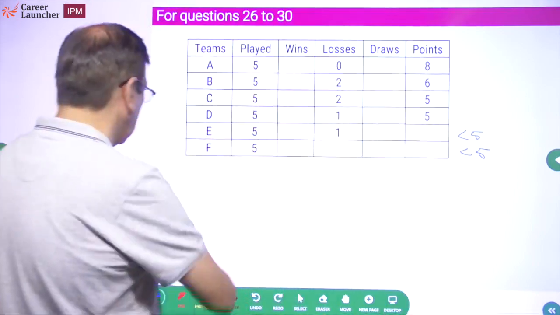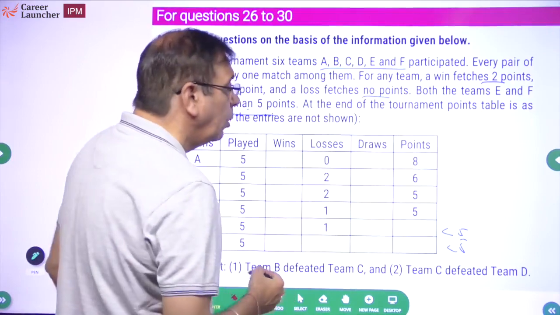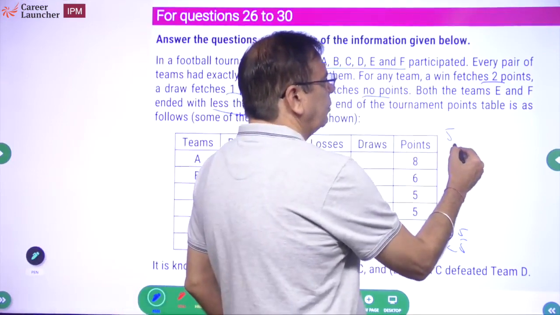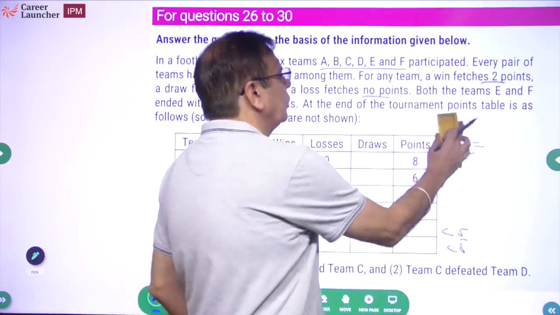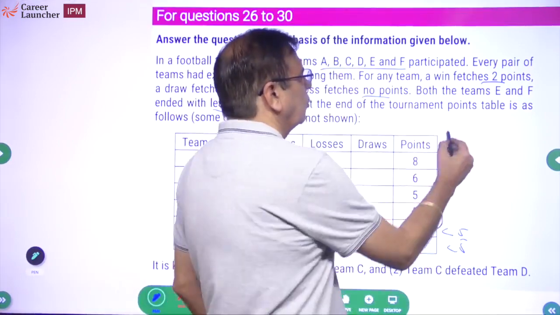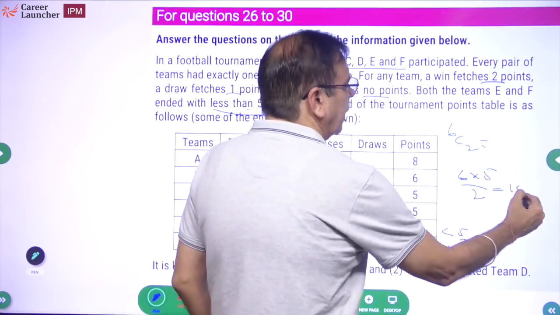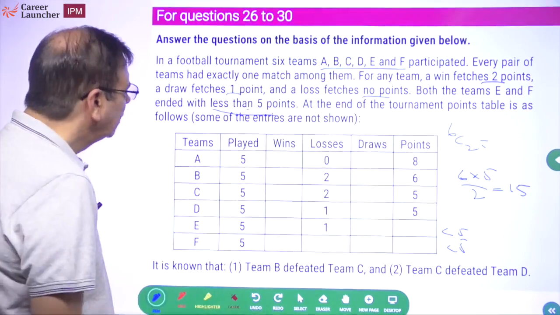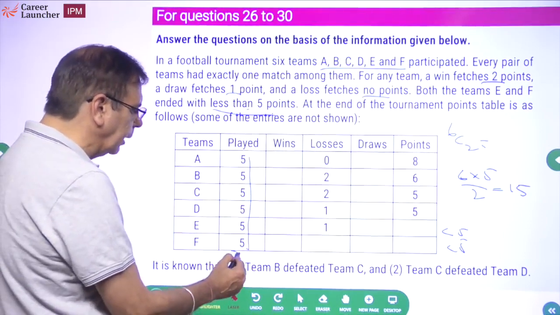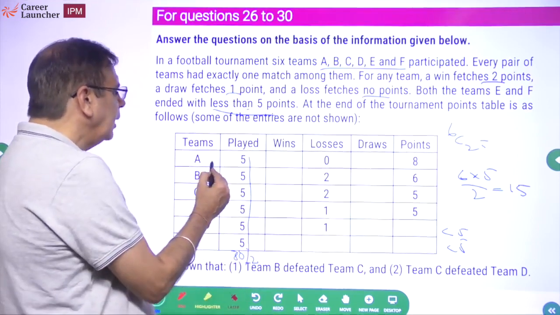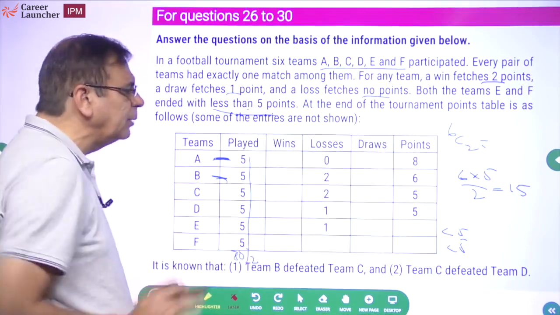Okay. Now, how many teams are there? 6 teams. Each team will play 5 matches. How many matches will be there? 6 teams are there, so 6C2 matches होंगे ना. So there will be 6C2, which is 6 into 5 upon 2. 15 matches. Okay, 15 matches. ये वो इससे ही पता चल जाएगा. 5 into 5, 20, 5 into 6, 30, 30 by 2. Why by 2? Because A, B को यहाँ पे भी count किया, यहाँ पे भी count किया, so divide by 2. So 15 matches in all.